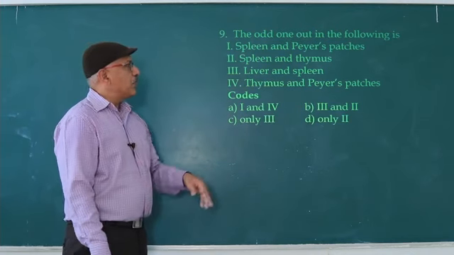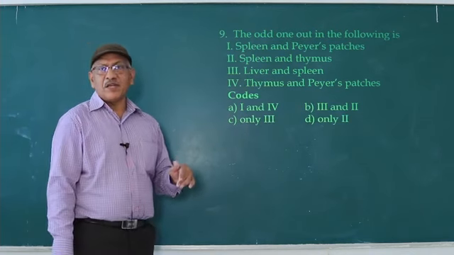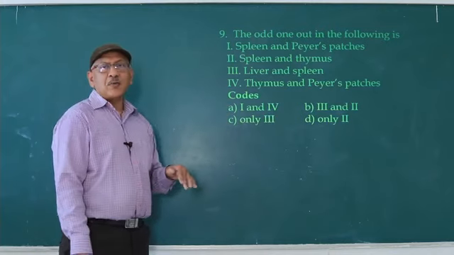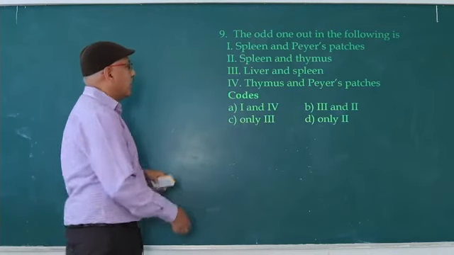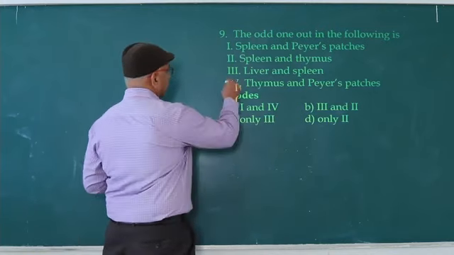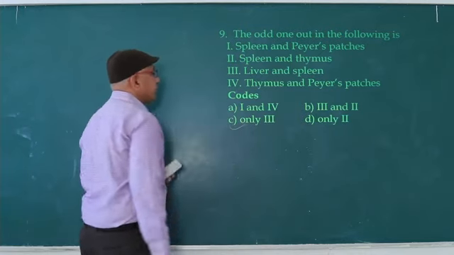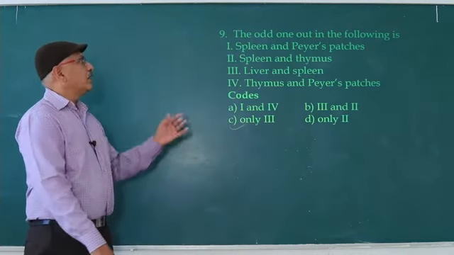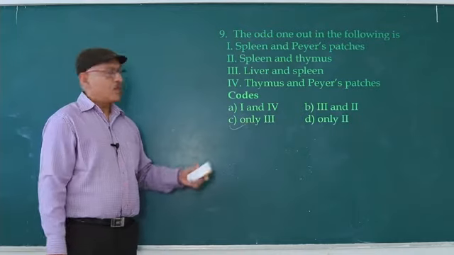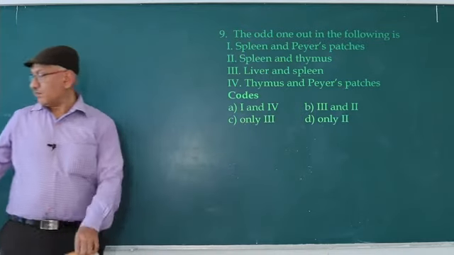Fourth, thymus and Peyer's patch. Thymus is a primary lymphatic organ. Peyer's patch is a secondary lymphoid organ. So the answer is only 3. Only 3 is the odd one. So next question.